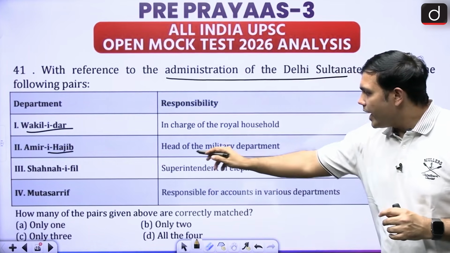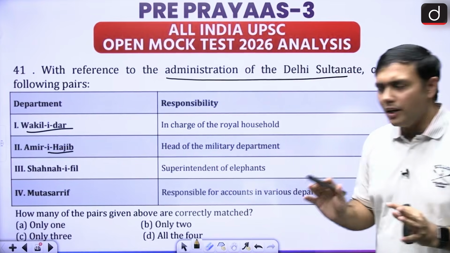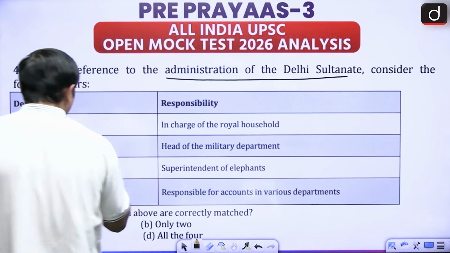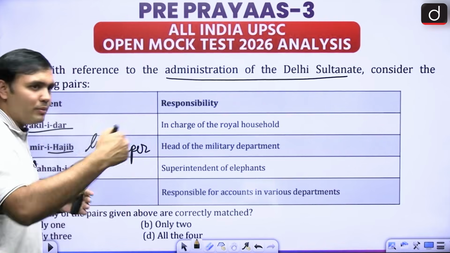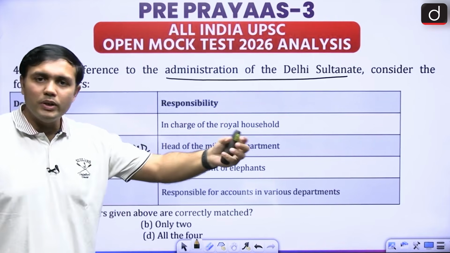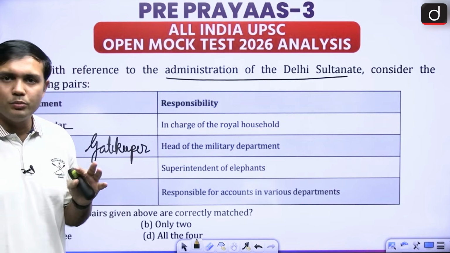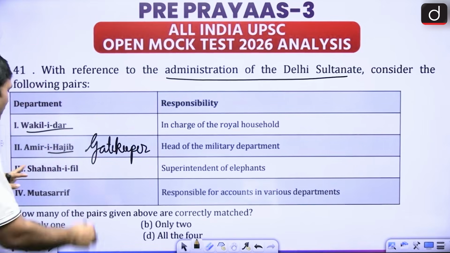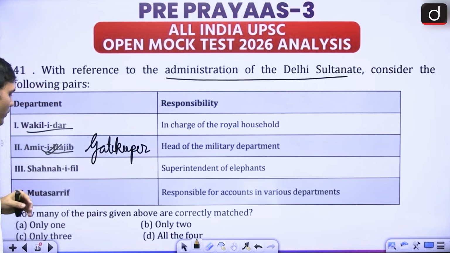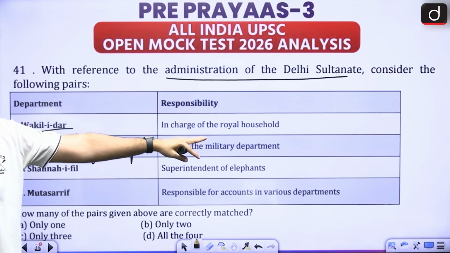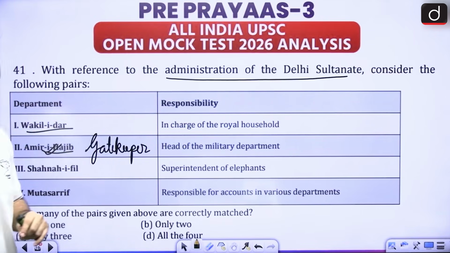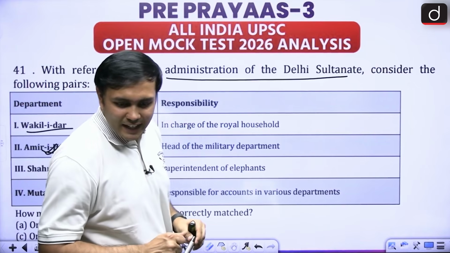Amir-e-Hajib, head of the military department. Hajib was related to almost like a gatekeeper, right? Who can meet the Sultan, right? What will be the protocol that is going to be followed? That was the work of Amir-e-Hajib, not being the head of the military department. Who was the head of the military department? Can anyone tell me? Any idea?